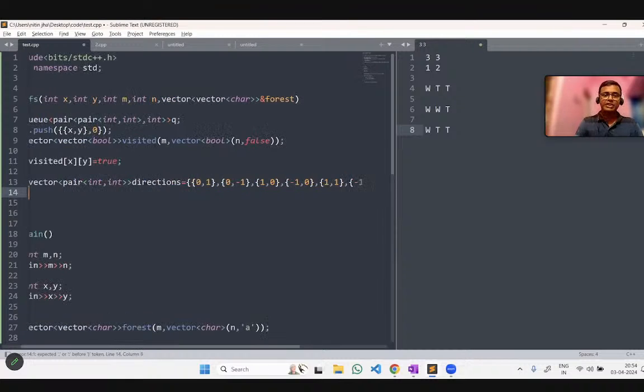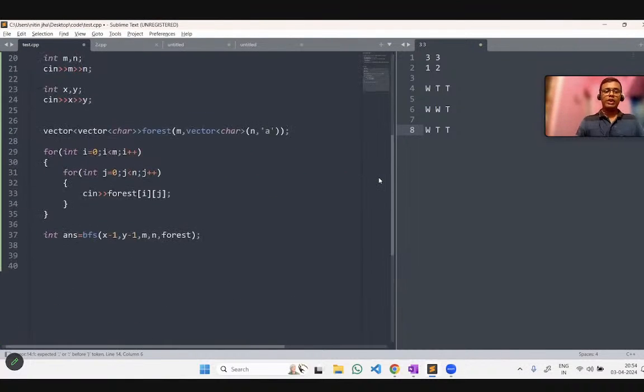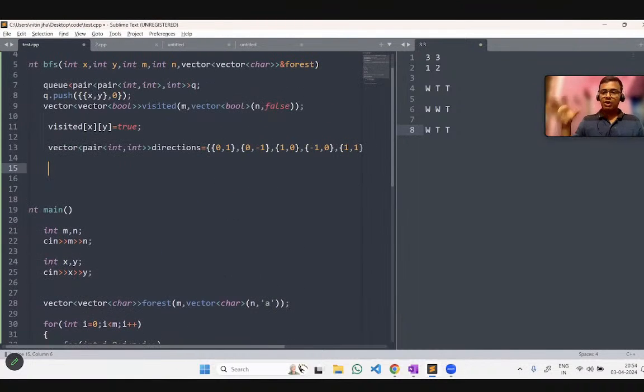Now we will make the direction. Now we will go inside the queue. In the BFS, we will go inside the queue till our queue is not empty. When our queue is empty, that means there is no tree in the queue that is burning right now. That means all the trees are burned. Because the question says that in all possible conditions, all the trees should be burned. Every time the tree will be burned. So let's go quickly inside the queue, right?